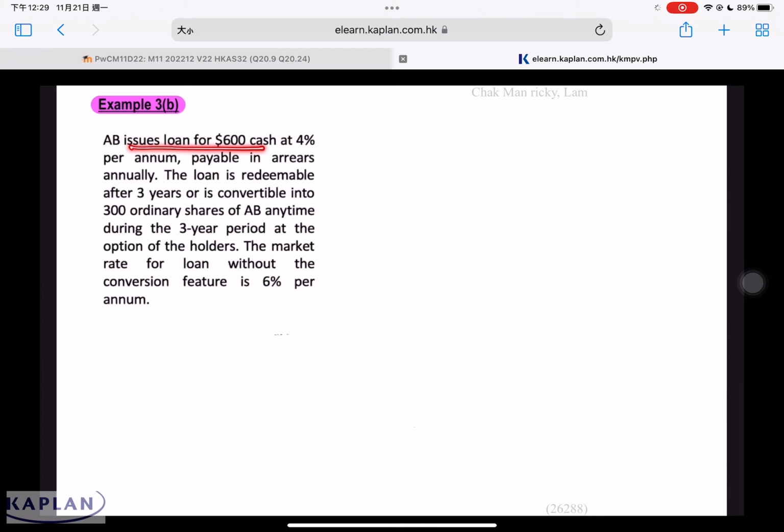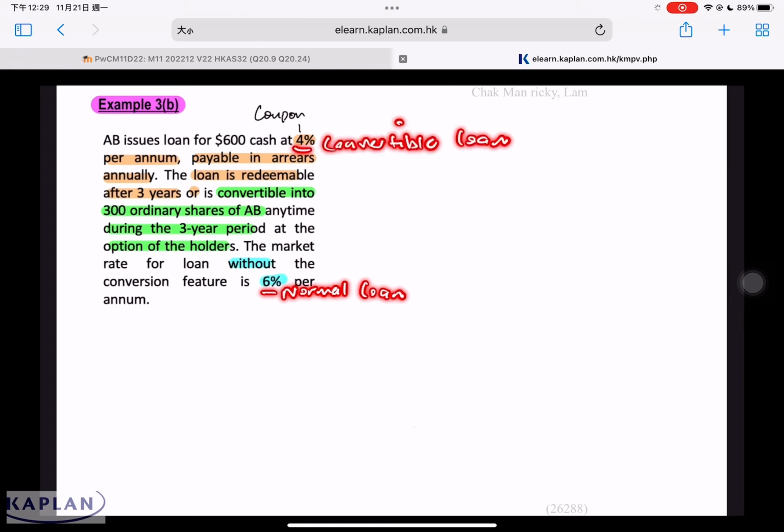In return, what's our obligation? Contractually, the company has to pay 4% per annum. This 4% per annum, we call the coupon rate, means it's the interest that you have to pay every year. This amount is payable in arrears. After 3 years, the loan will be redeemed, or the loan will be convertible into 300 shares anytime during the 3 years at the option of the investor. The market interest rate without the conversion rights is 6% per annum. If we issue a normal loan without the conversion rights, we have to pay 6%. But because we issue a convertible loan now, we only pay 4%.